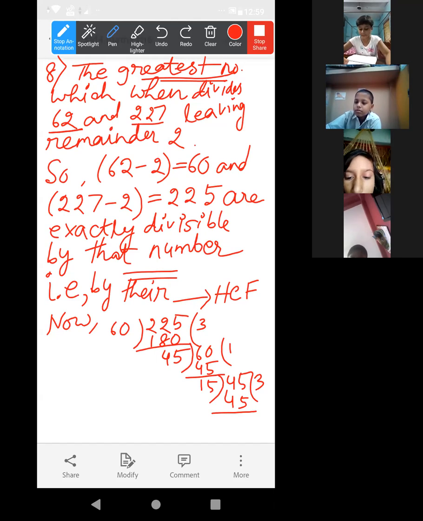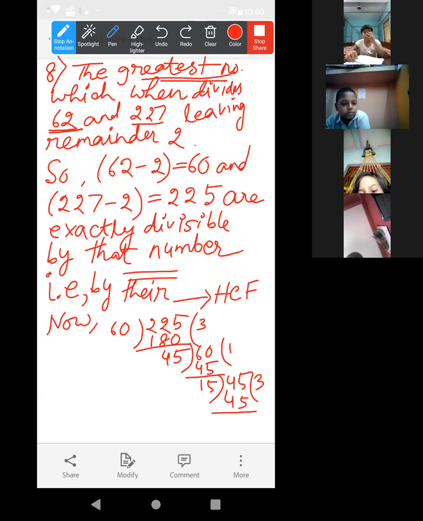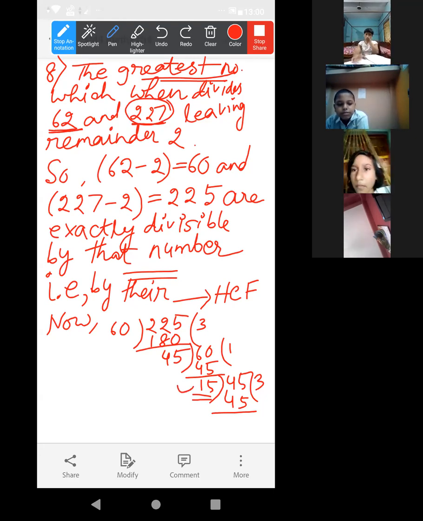Now you can check whether your answer is correct or not. How? Just divide this 62 and 227 by this answer 15, and check in each case whether there is remainder 2 or not. Look, if we divide 62 by 15, 4 15s are 60, 2 will be the remainder. Yes or no? Yes, ma'am. And if we divide 227 by 15, then also there will be remainder 2.